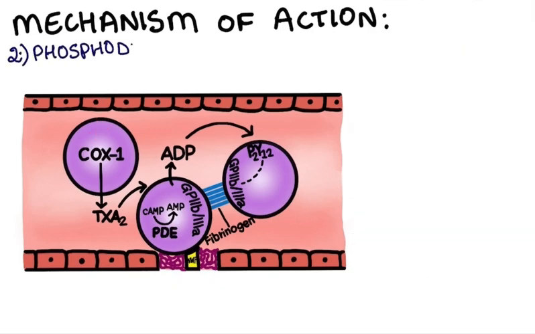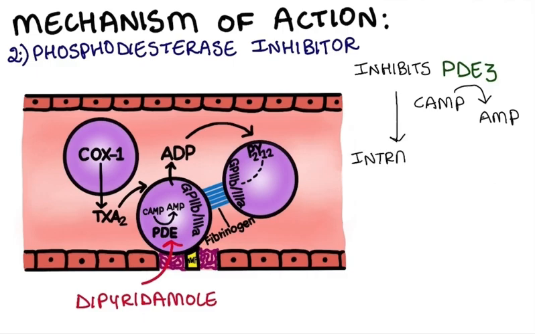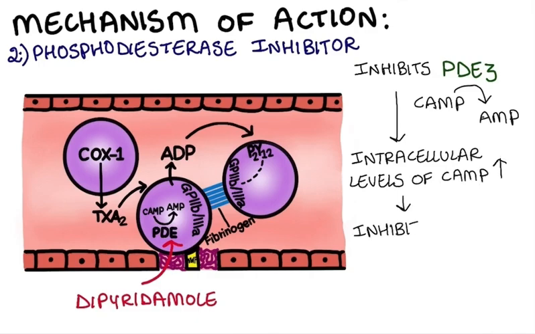The phosphodiesterase inhibitor like dipyridamole inhibits the phosphodiesterase 3 (PDE3) enzyme, which is responsible for the breakdown of cyclic adenosine monophosphate (cAMP) into AMP. So, by blocking this enzyme, intracellular levels of cAMP increase and ultimately inhibit platelet recruitment.